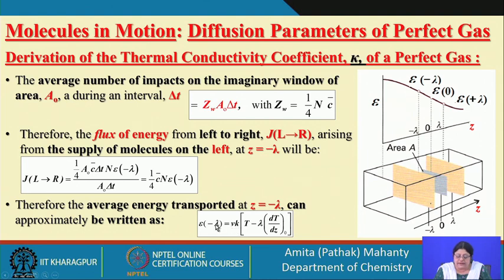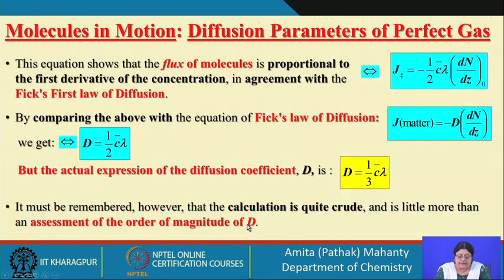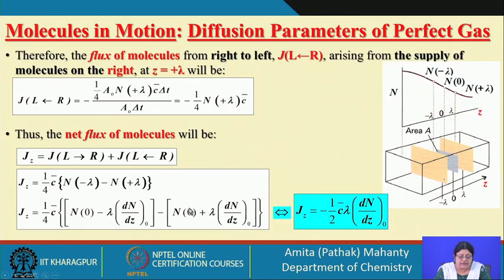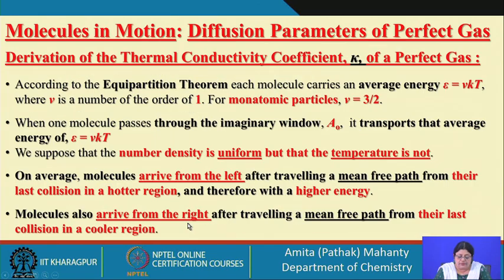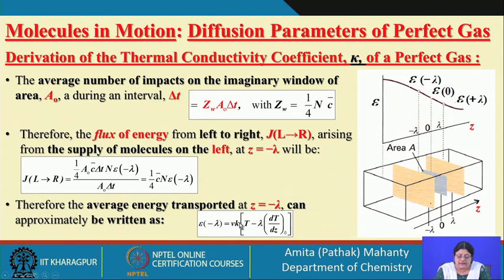Instead of writing E at 0, because it does not make sense to have 0 temperature, what we have taken is the energy at T, that is nu kT, minus nu k into lambda into the slope of temperature versus distance.